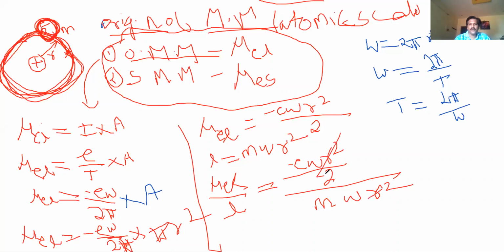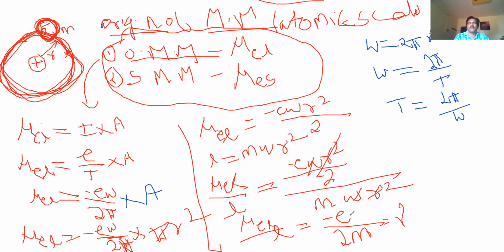You cancel r square and omega. So mu L by L equals minus E by 2m. This is called the gyromagnetic ratio, gamma, a constant.